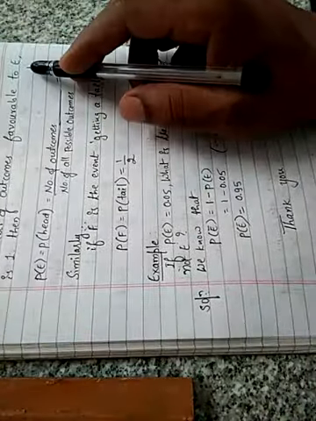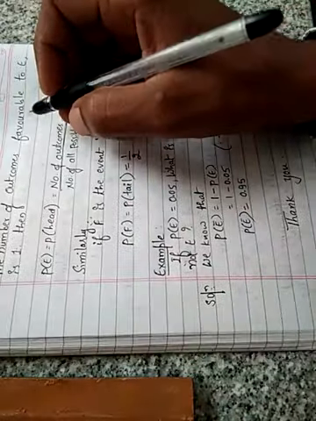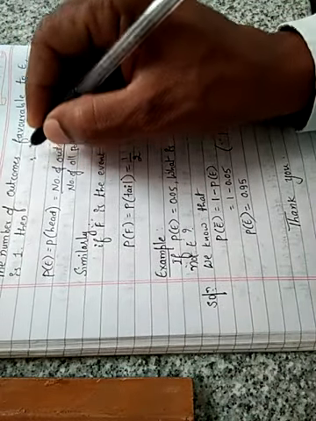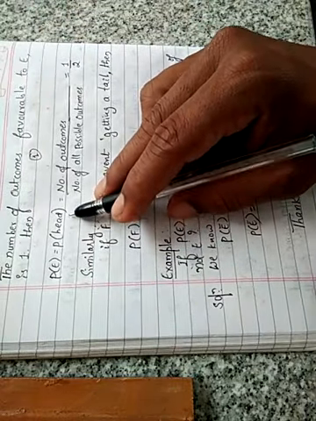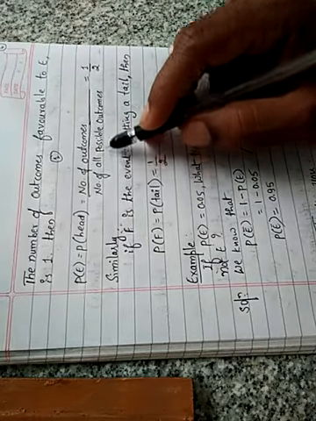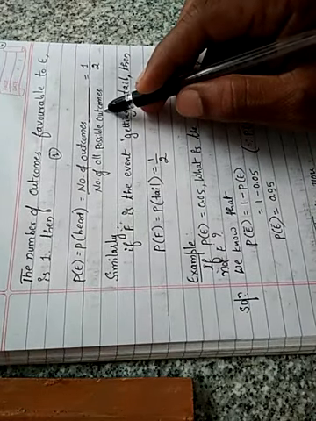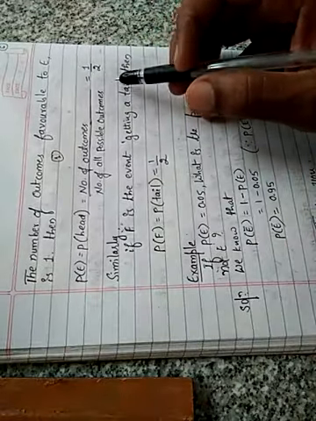The number of outcomes favorable to E is 1. So probability of E, that is probability of head, is the number of favorable outcomes divided by the number of all possible outcomes. Possible outcomes in a single coin is 2, and favorable is 1. So 1 by 2 is the answer.